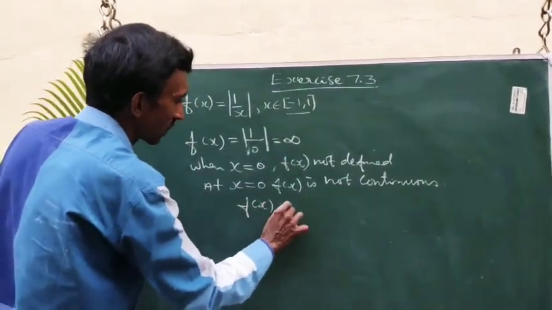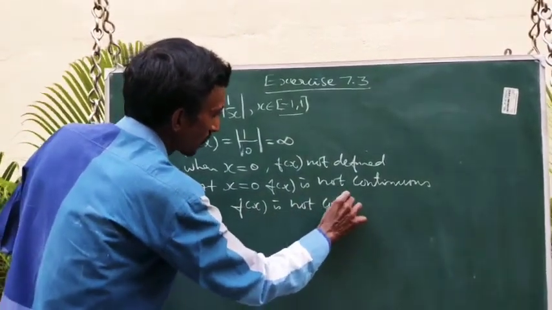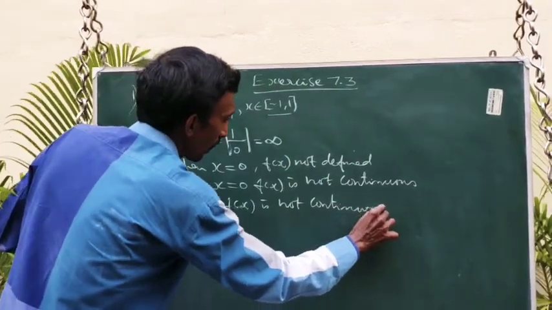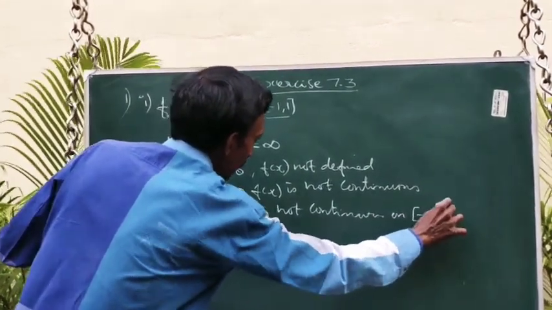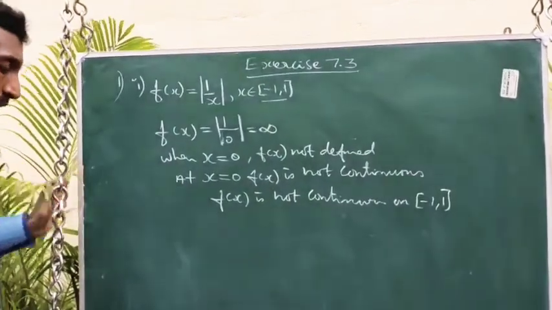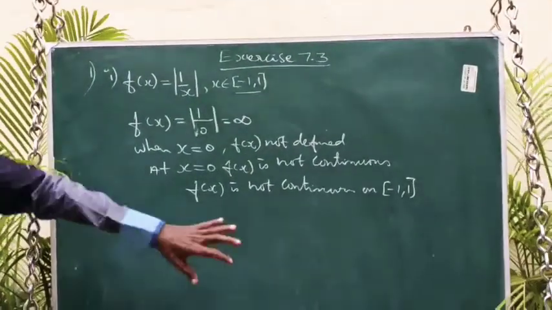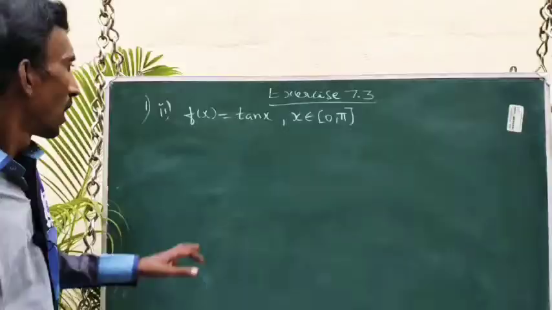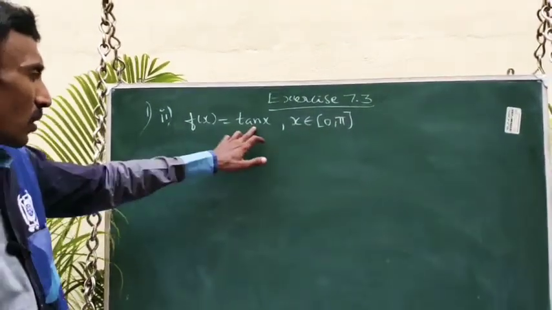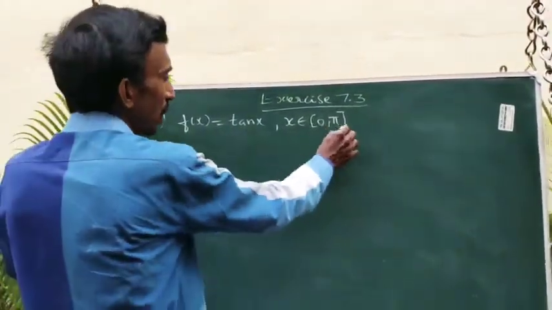You have to write it: f of x is not continuous on the closed interval minus 1 comma 1. Therefore, Rolle's theorem is not applicable. Conclude your answer. Second subdivision, f of x equal to tan x in the interval 0 comma pi.